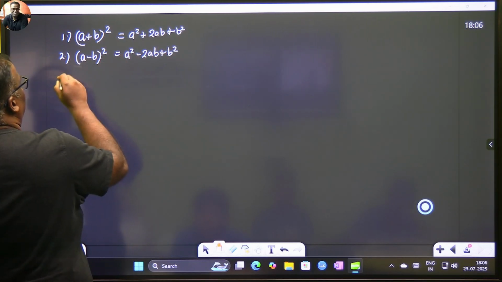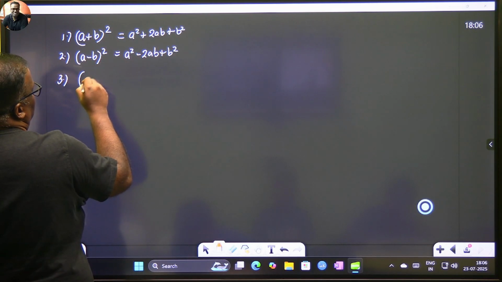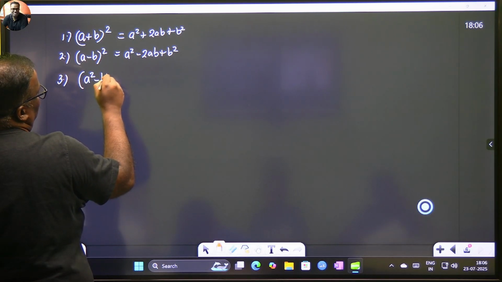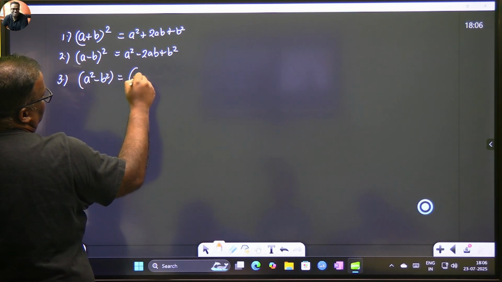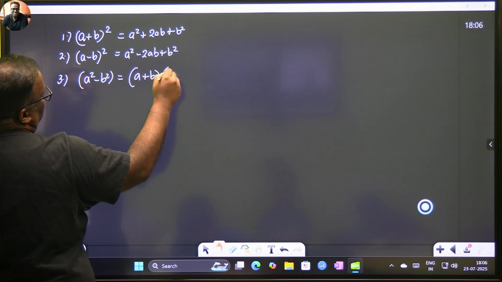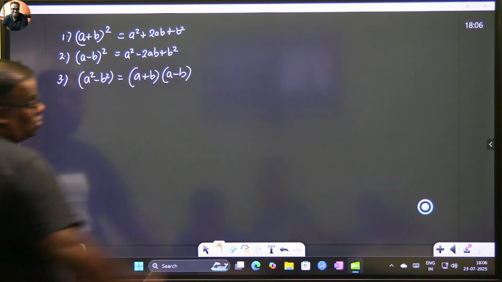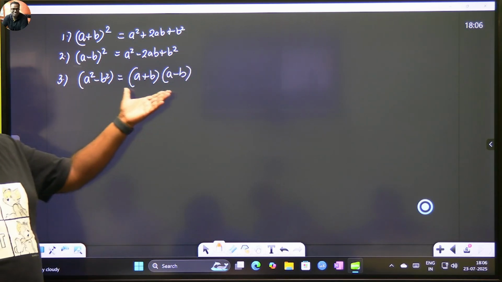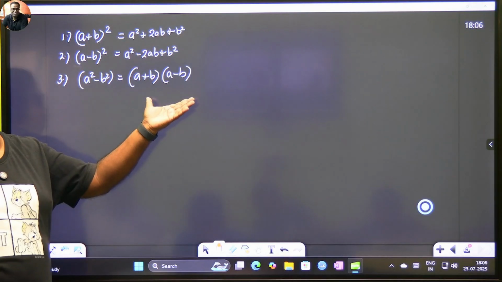The third is a factorization identity, which is a square minus b square, and you land up in factors. So it's a plus b multiplied with a minus b. And in fact, if you feel that, how did this come?